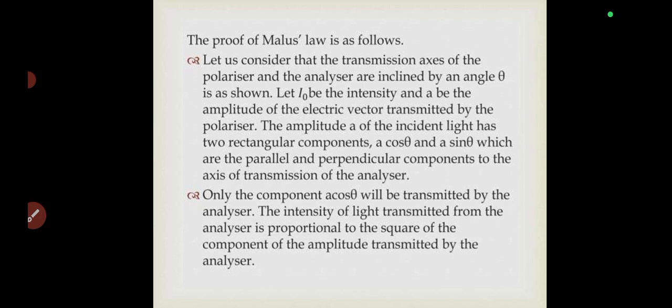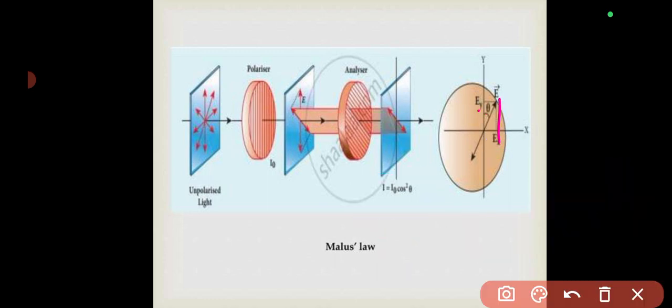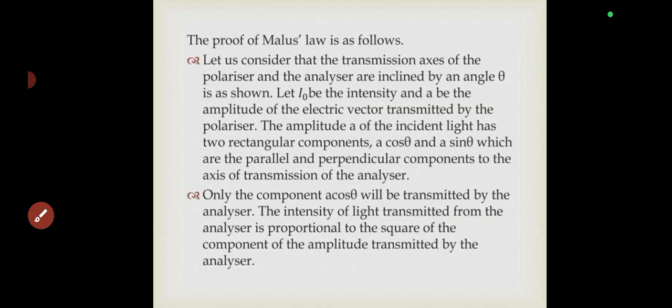Now let us consider that the transmission axis of the polarizer and the analyzer are inclined by an angle theta as shown, and let I naught be the intensity and B the amplitude of the electric vector transmitted by the polarizer. The amplitude A of the incident ray has two rectangular components, as you can see here. So it has two rectangular components, isn't it? So we have A cos theta and A sin theta.